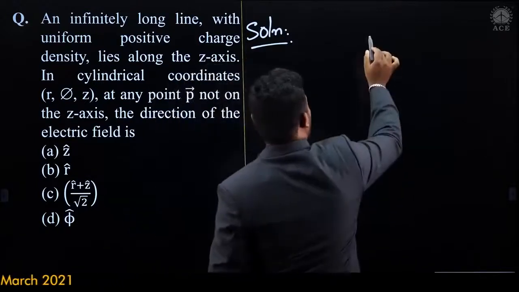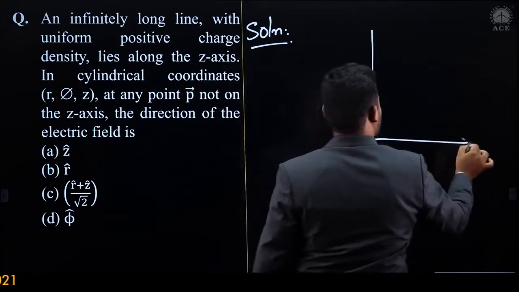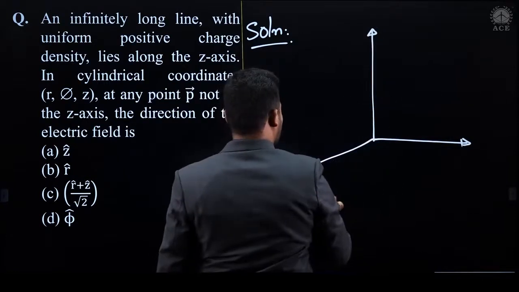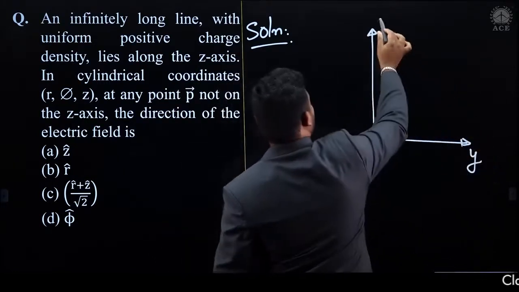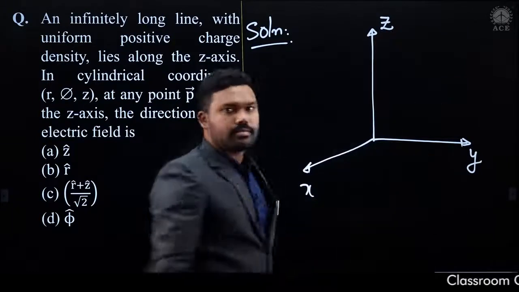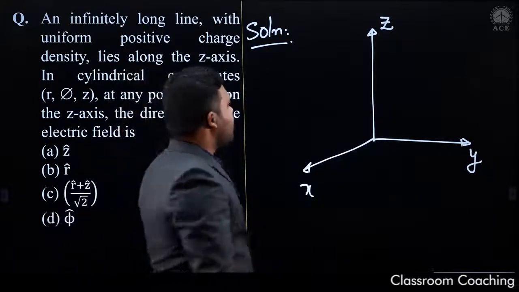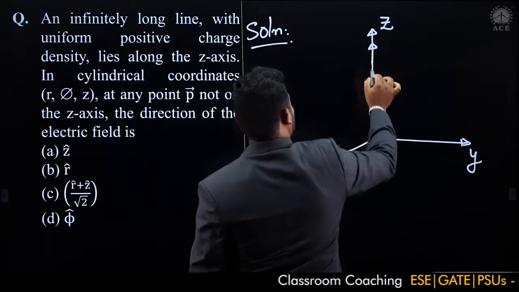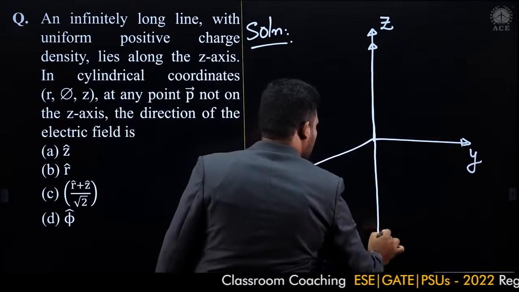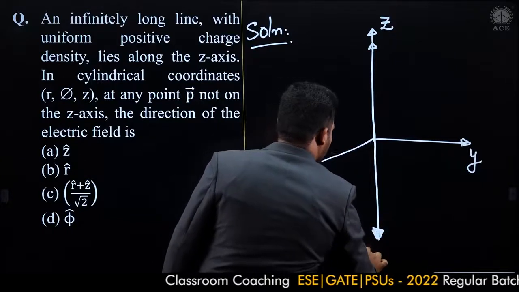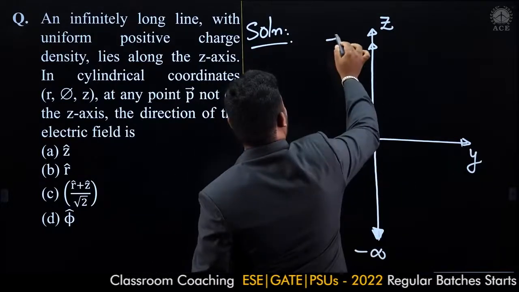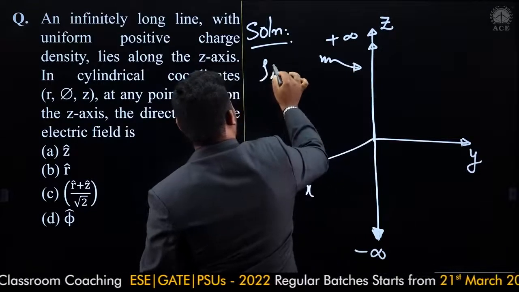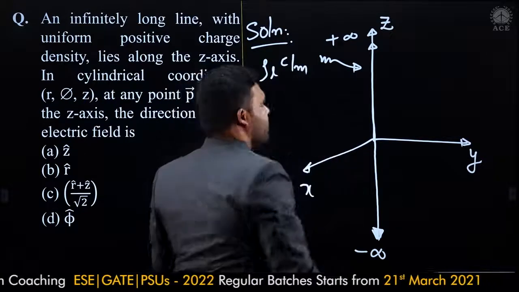Let me draw the coordinate system here. Here it is the x-axis, here the y-axis, here the z-axis. An infinitely long positive charge is located on the z-axis like this, extending from minus infinity to plus infinity. And what is the charge on this one? It is a uniform charge, which is rho L coulomb per meter.